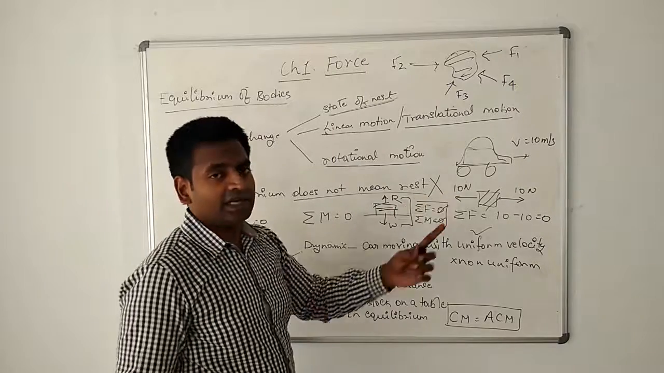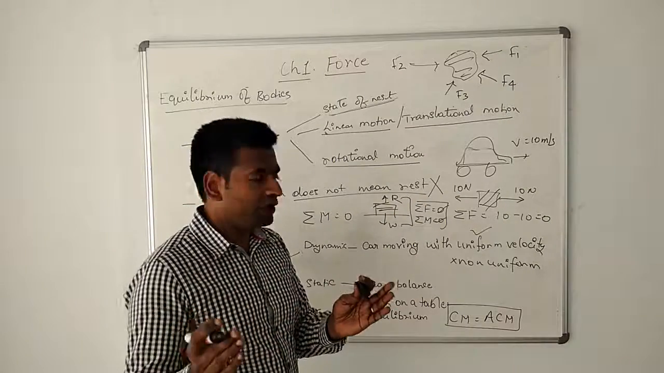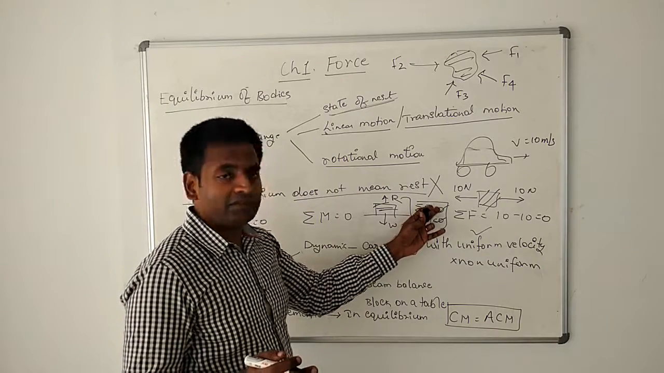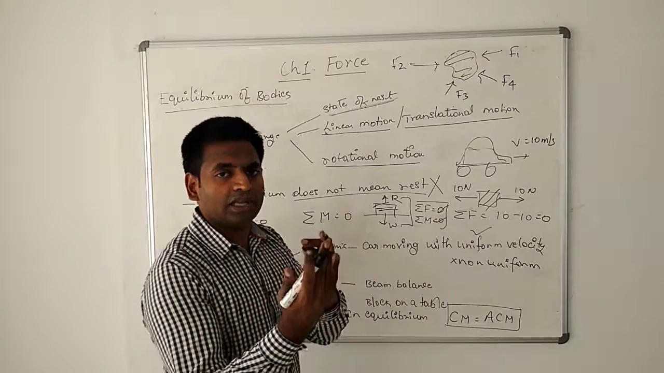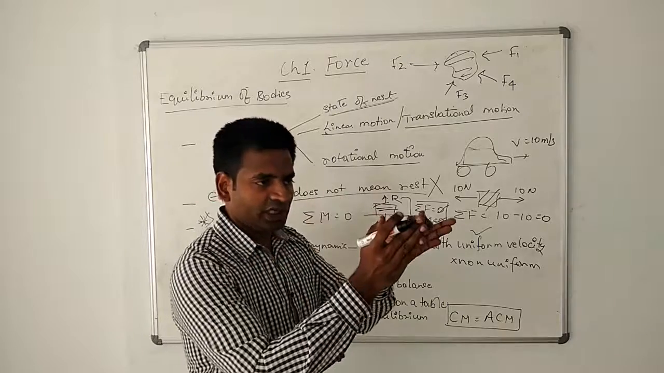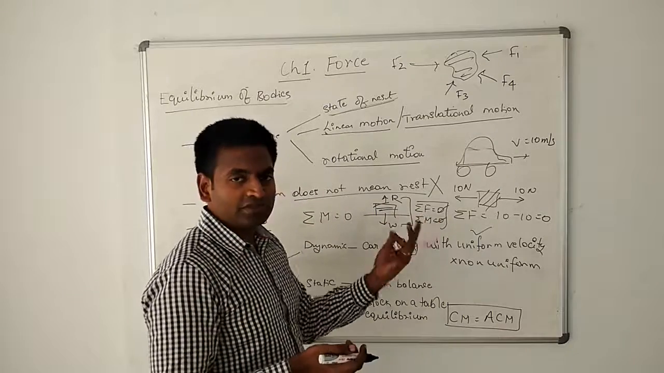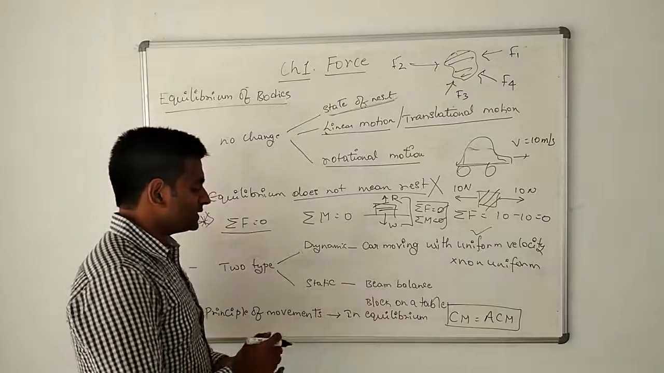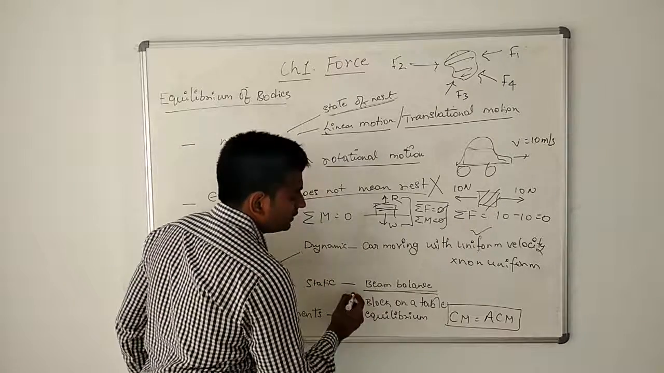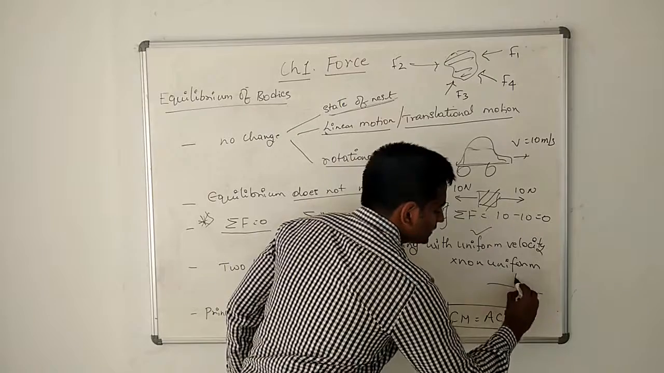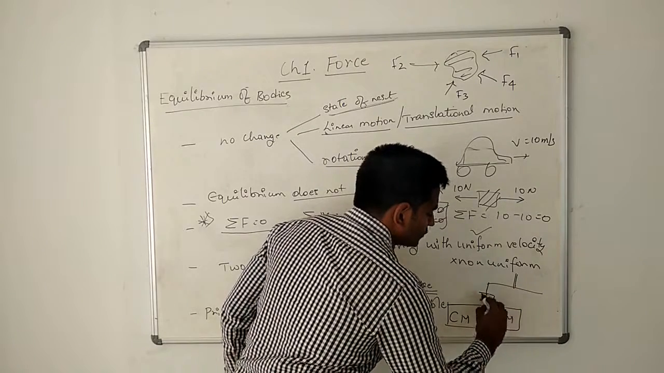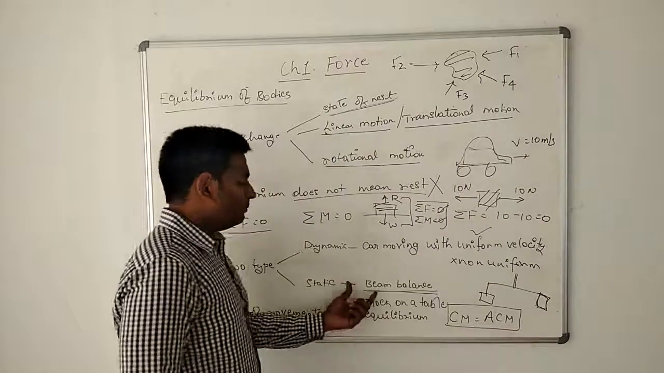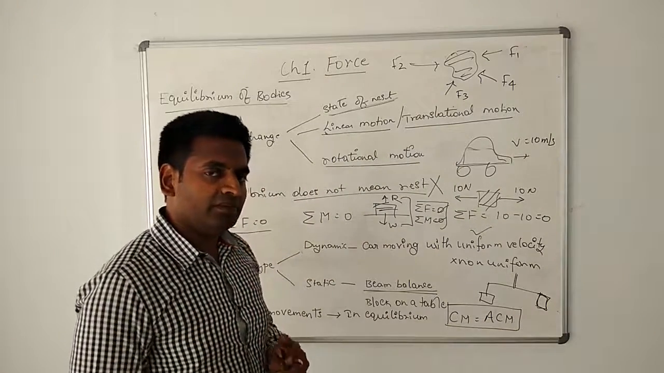Whereas the car is in a dynamic equilibrium because the car is moving, but the car satisfies these two conditions also. Sigma F is equal to 0 and also the car is not turning. It's going in a translational motion. So sigma M is also 0. So the car is in dynamic equilibrium. The same applies to the beam balance also. The beam balance works on the principle of moments, and the beam balance is in static equilibrium.